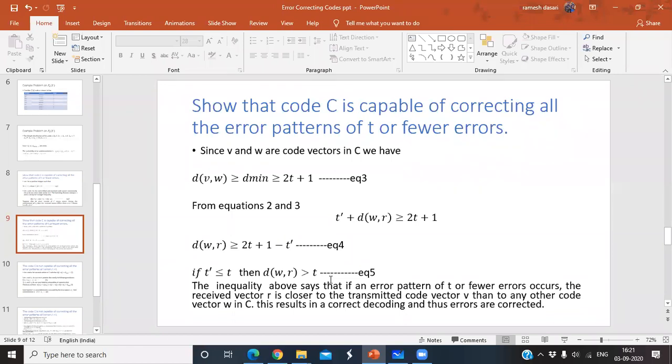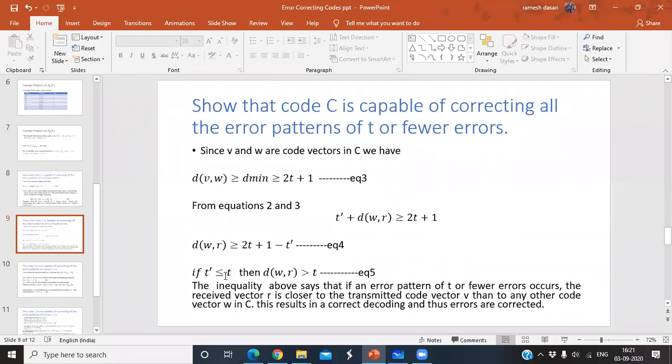Listen carefully. Here my point is, for example, t equal to 5 and t dash equal to some 3, or t dash also equal to 5, then what happens? 2 into 5, 10, plus 1 minus 5. That means 6. Value is greater than t. So when you go for the condition t dash less than or equal to t, why take only this condition?